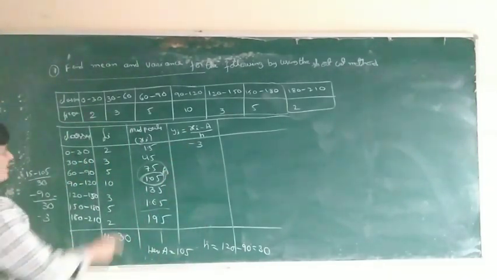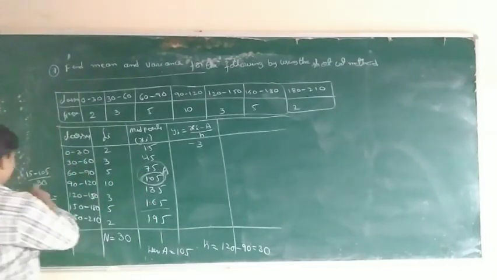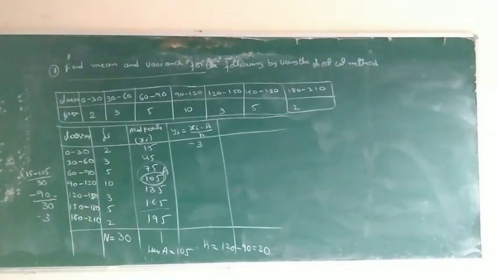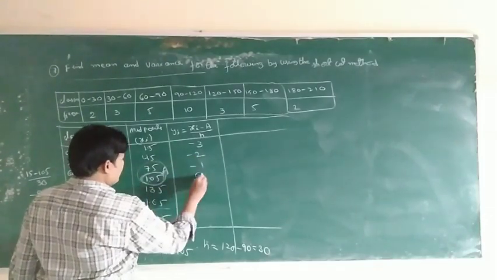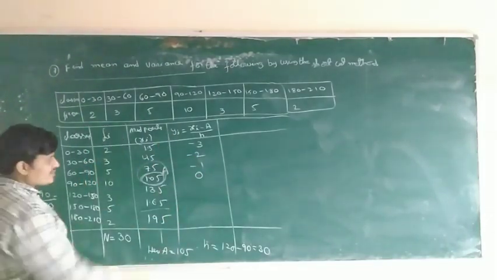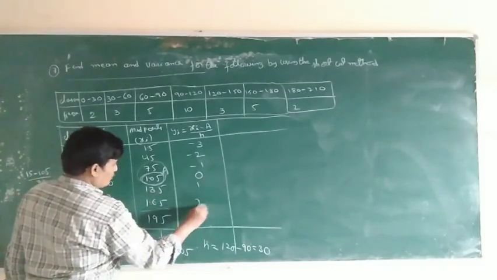Next, 45 minus 105, that is minus 60. Minus 60 by 30 is minus 2. Minus 1, 0, compulsory, the sequence is compulsory. Next, after 0, 1, 2, 3.